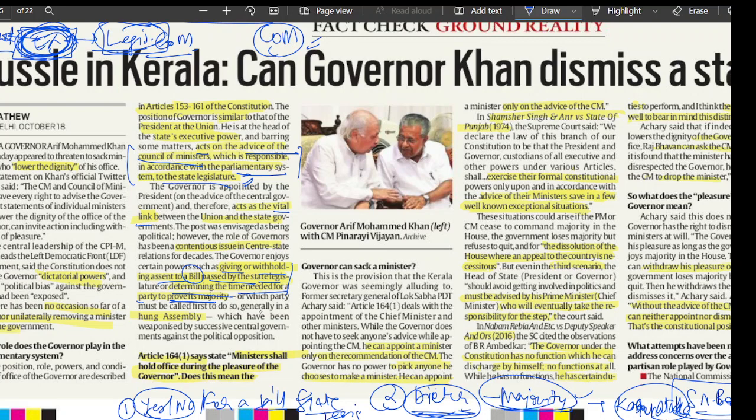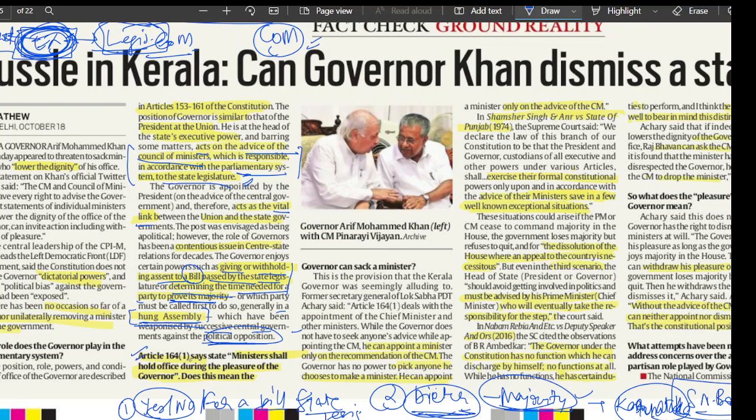All right. So, which party must be called in to do so? Generally in a hung assembly, when there is no clear-cut majority, the governor might give time for a party to prove its majority, which has been weaponized by successive central governments against political opposition.